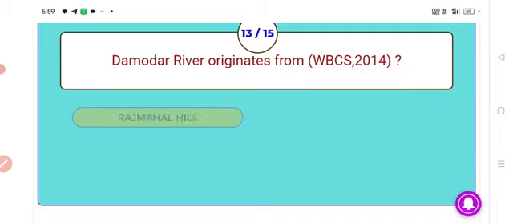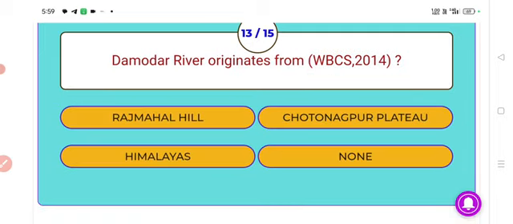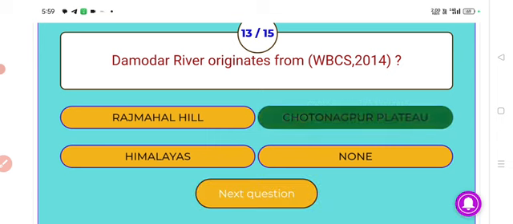Next, Damodar river originates from? Answer, Chotanagpur Plateau. Damodar river originates from Chotanagpur Plateau.